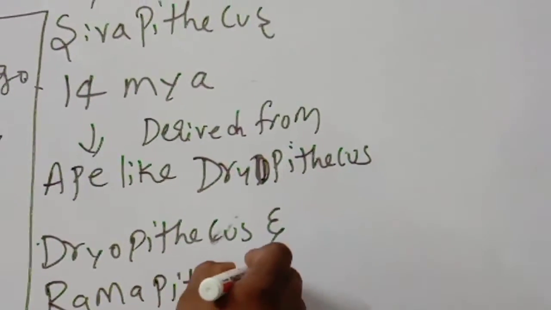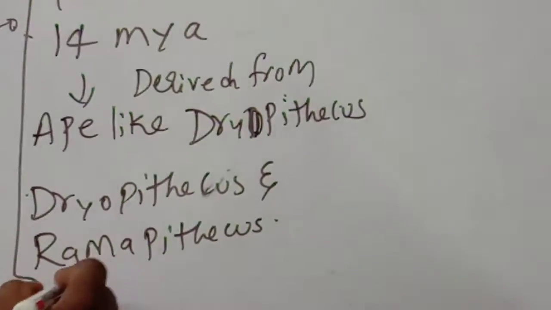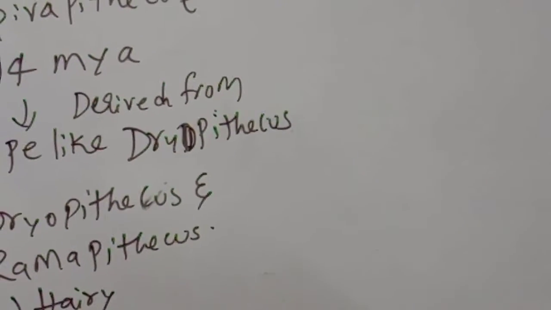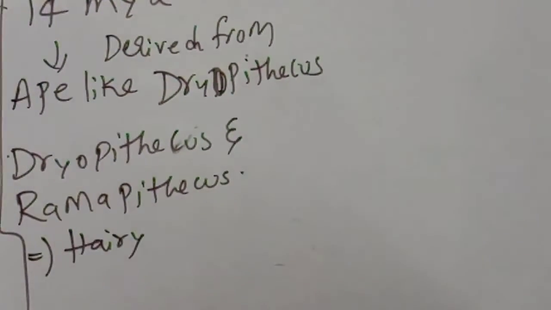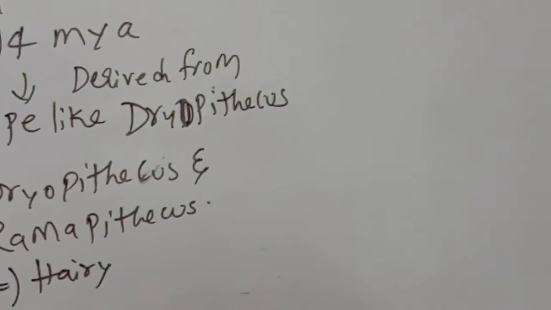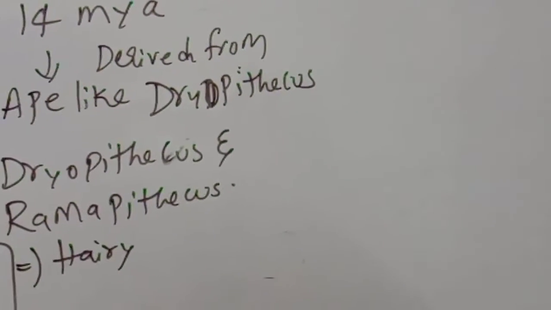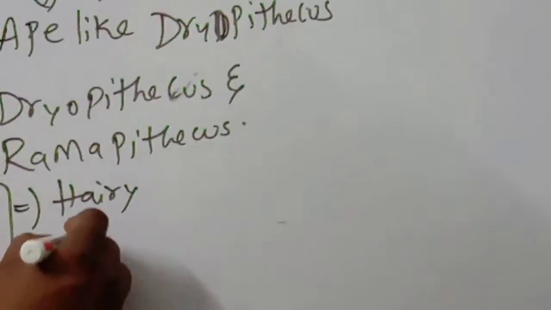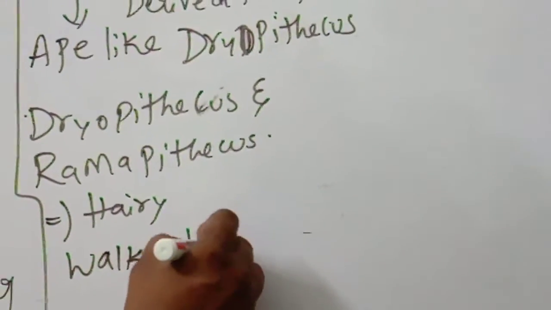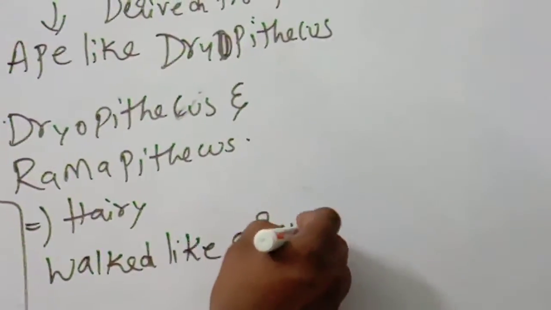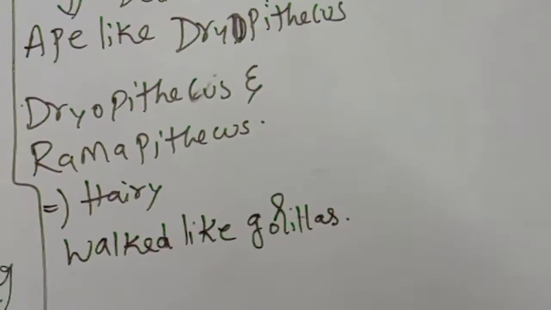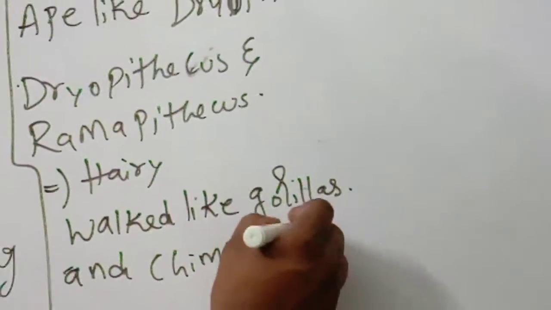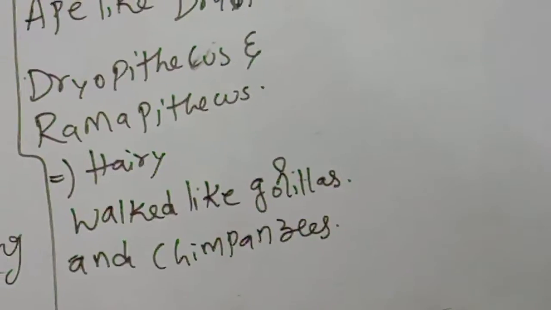Dryopithecus and Ramapithecus were hairy, meaning the total body was completely covered with hair. You should remember this. They walked like gorillas and chimpanzees. Okay, next point.